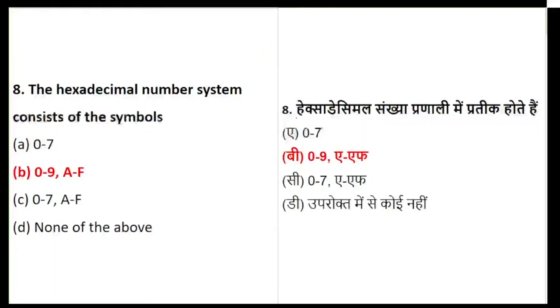So when we talk about the hexadecimal number system, it consists of the digits 0 to 9 and, from the alphabet, A to F. Some of you are right, but some of you are wrong with this particular question, so be careful with the 8th question. You have to be a little careful.